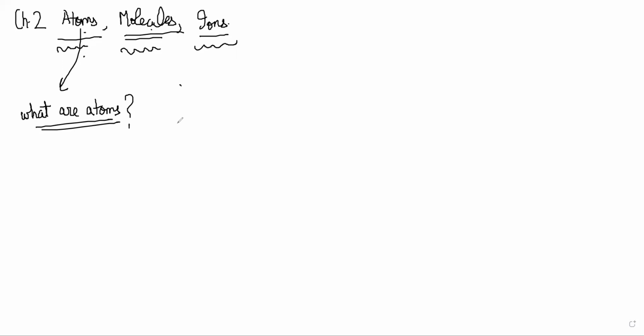They don't take part in chemical reactions. Yeah, and they can't exist independently. What can't exist independently? Sir, atoms. Atoms can't exist independently, but helium atom exists independently.